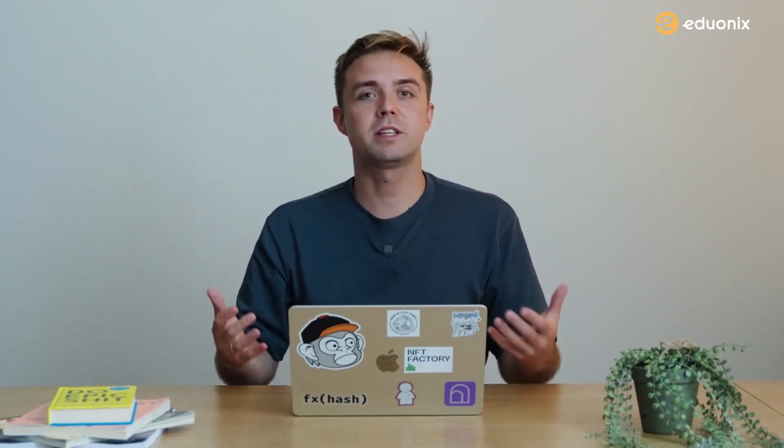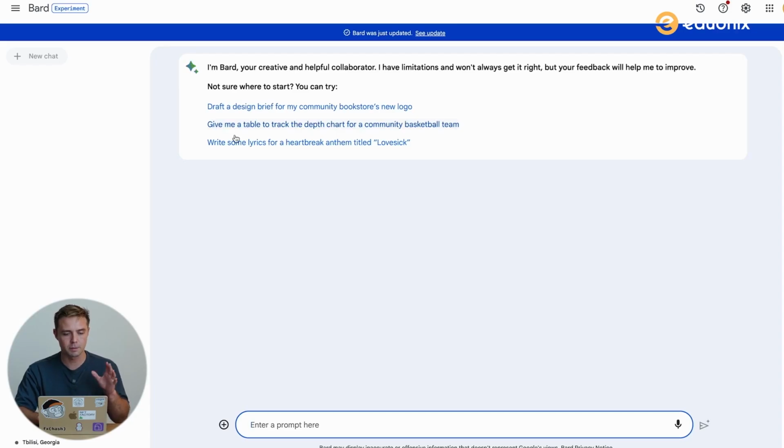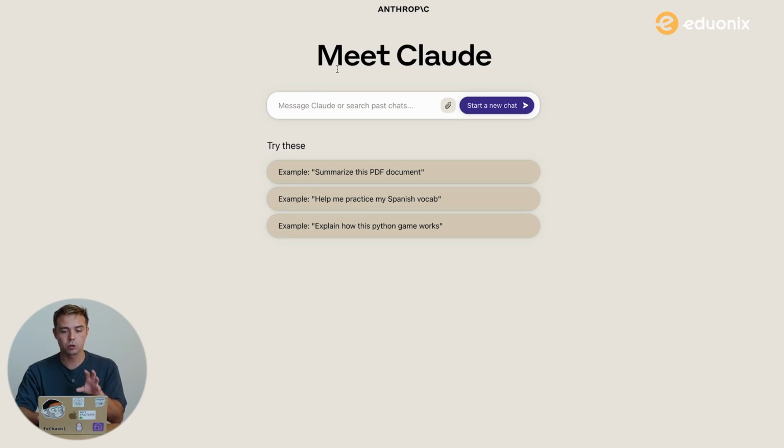Of course, the most famous, the most popular one to this date, ChatGPT. As you can see here, it's a simple chat interface. You type in the message, and that's pretty much it. But we're going to talk about three models. We're going to talk about ChatGPT, Google Bard that you can see here, and Claude.